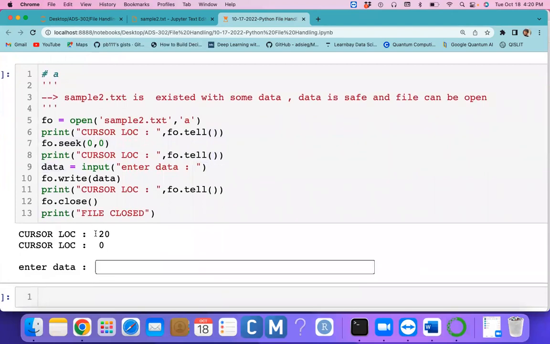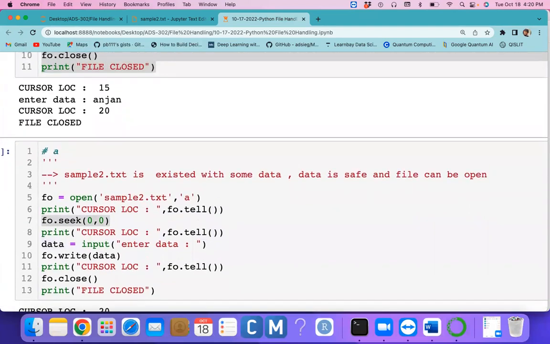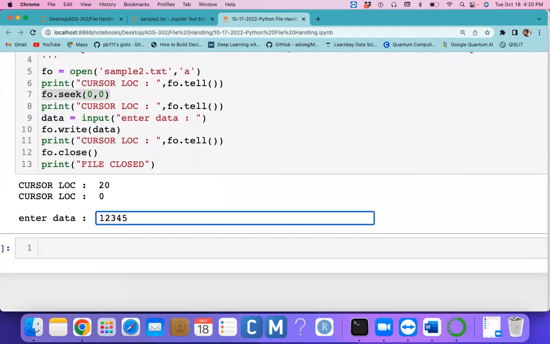See, in total we have 20 characters, so the cursor is at location 20, but with the help of the 7th line I set the position at 0. So I started modifying the first 5 characters. Whether it is really modified or not: 1 2 3 4 5, where will it be written, in the first 5 characters or at the end of the file?